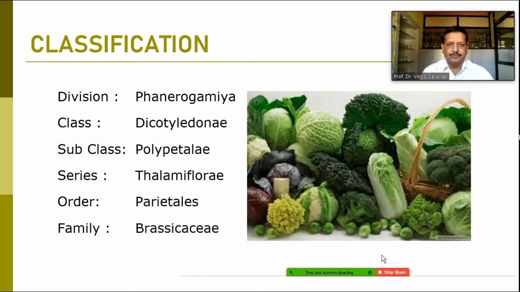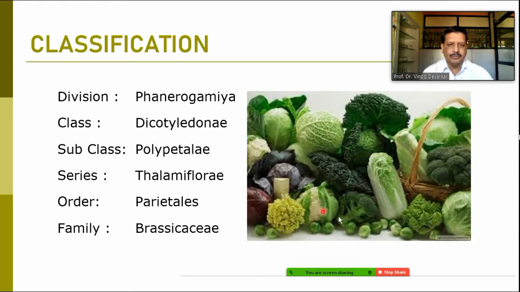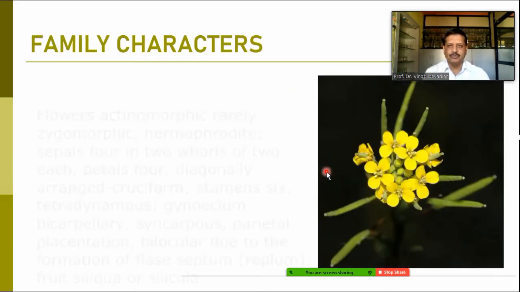As you can see here, you might have understood what family is going to be learned today. Most of the members might have been seen. These are all members of the family Brassicaceae. Flowers and leaves are mostly used as a vegetable. So economically, it's the most important family. Today we are going to continue with that.